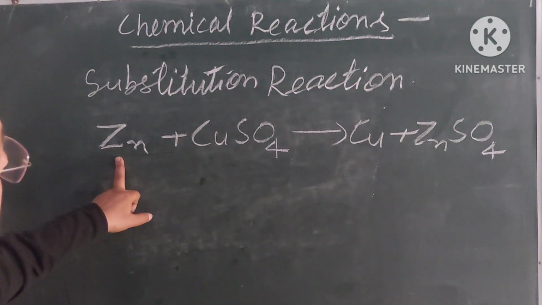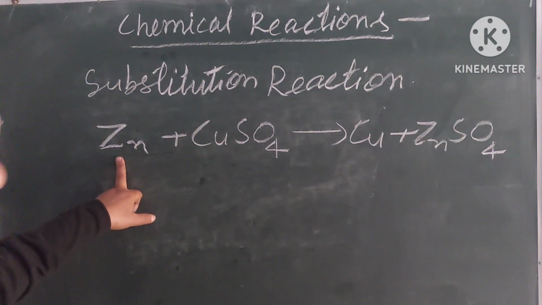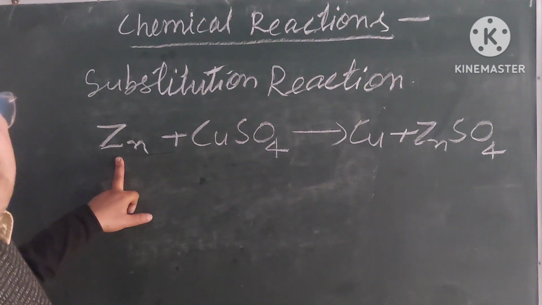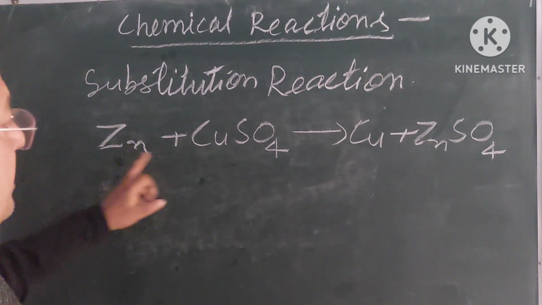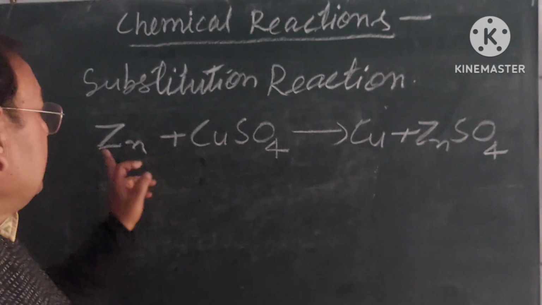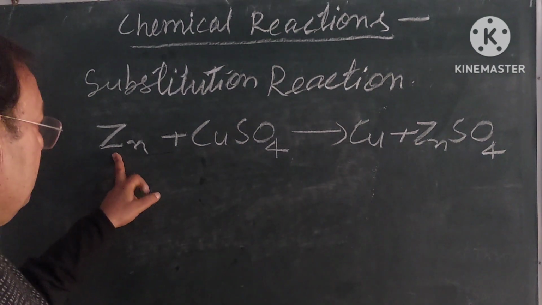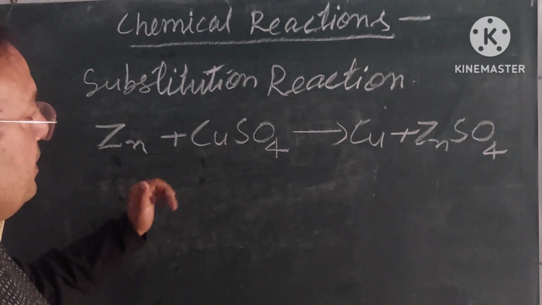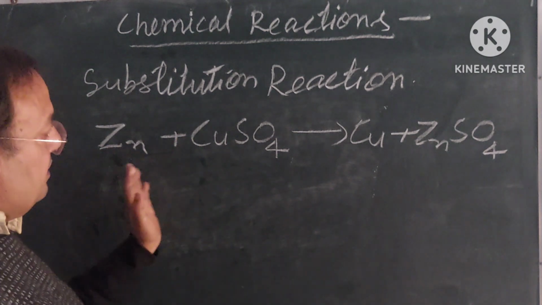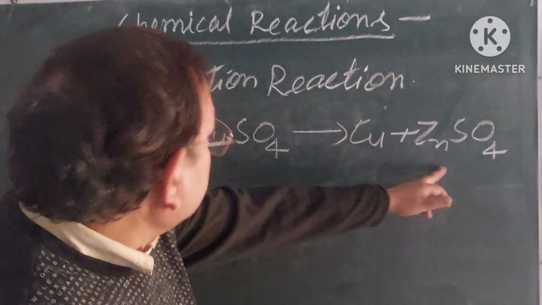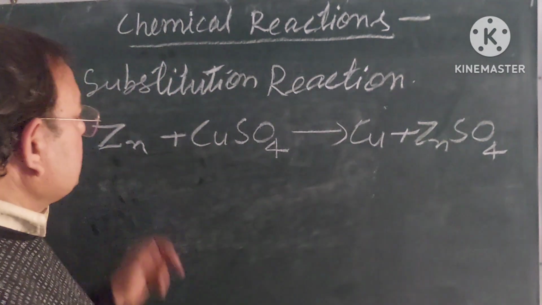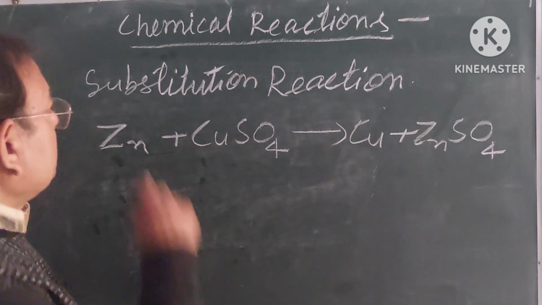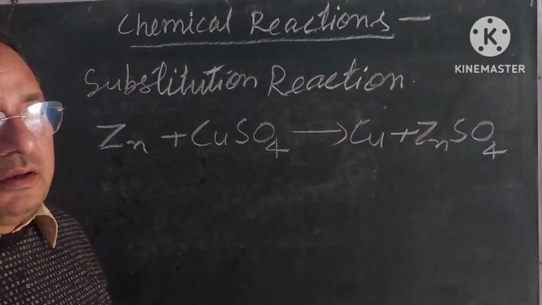Zinc is more reactive, as the metal activity series tells, and copper is less reactive than zinc. So zinc will displace this copper and zinc forms zinc sulfate and copper. This is an example of substitution reactions.